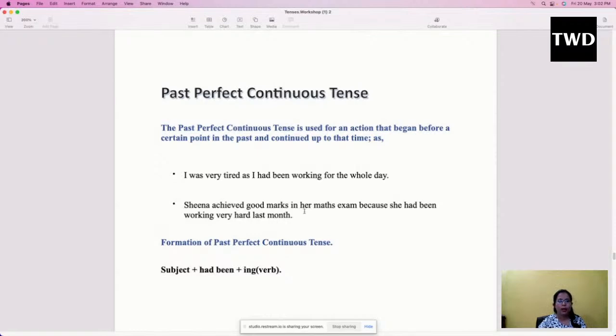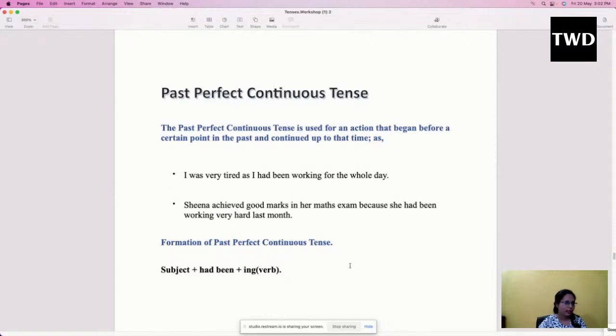Sheena achieved good marks in her maths exam because she had been working very hard last month. Why had she achieved good marks? Because last month she was working very hard, and that's why she has achieved good marks at present. Okay, so what would be the formation, I mean the structure of the sentence? Subject plus had been plus the ing form of the verb. Yes, I hope it is understandable, it is clear.